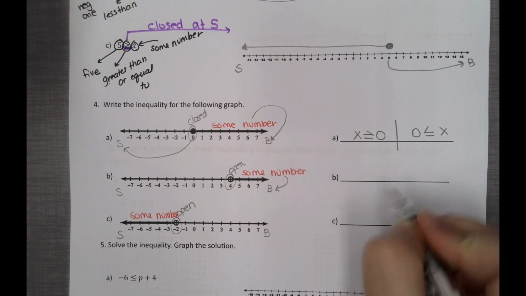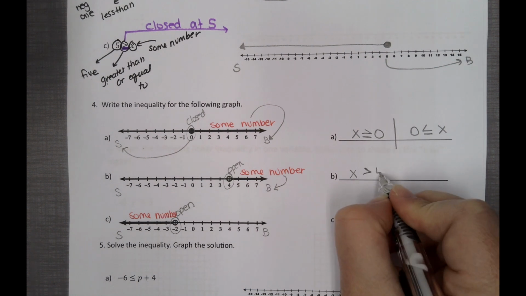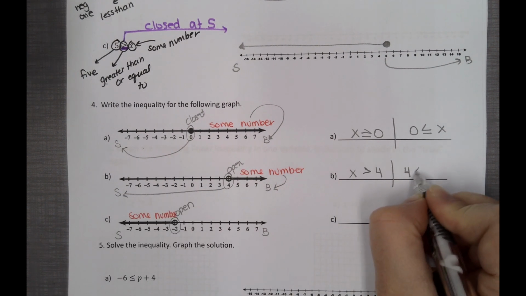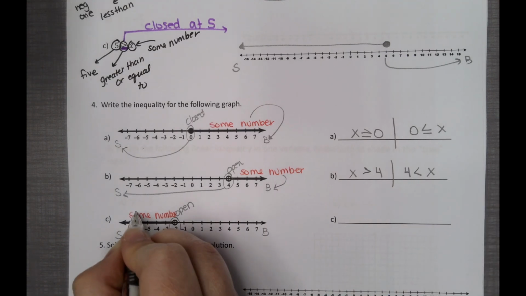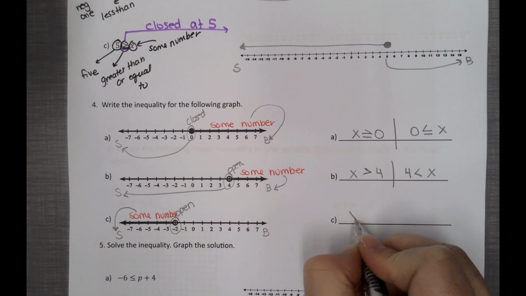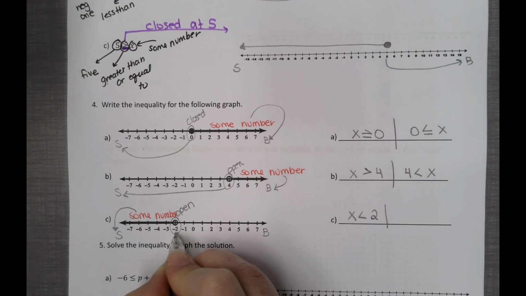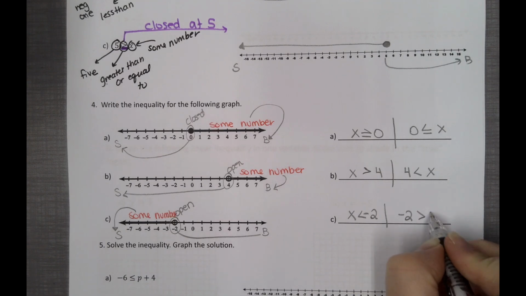Some number is bigger. It's open, so no line, open. Then 4. Or you can say 4 is smaller than some number. Here we have some number is smaller than 2. It's open, so no line. Or you can say -2 is bigger than some number.